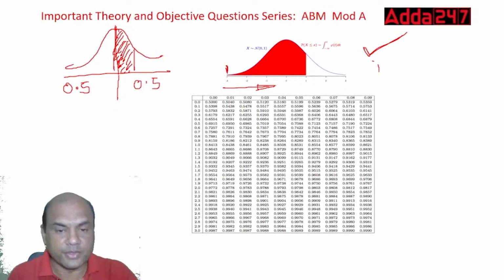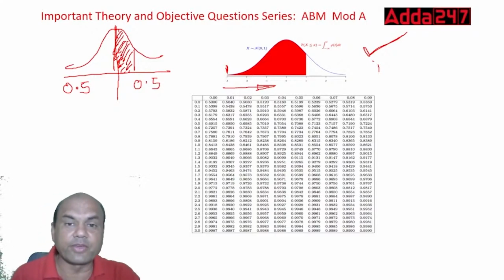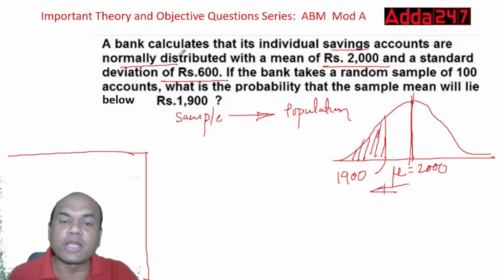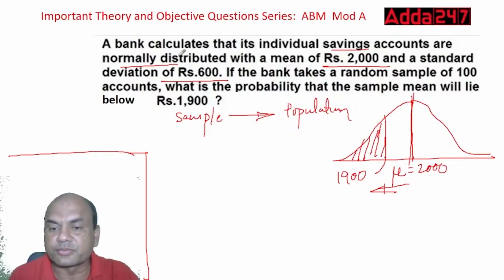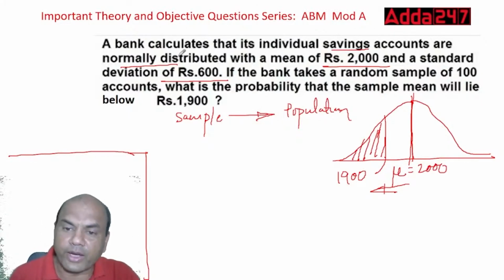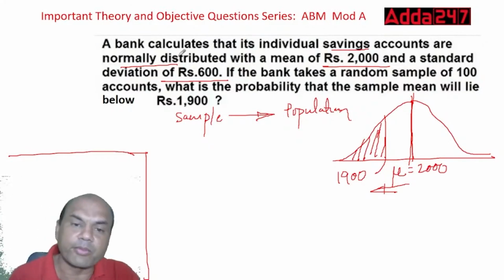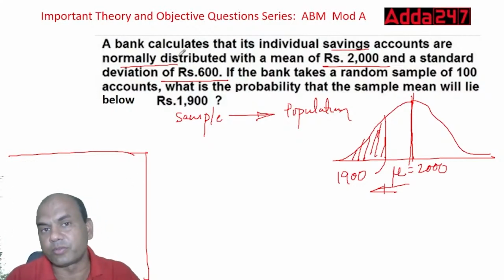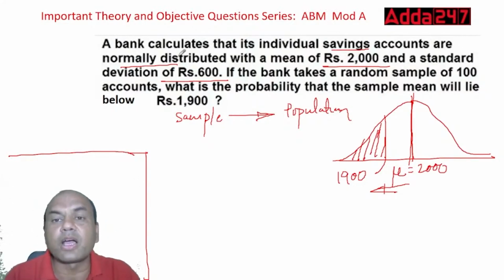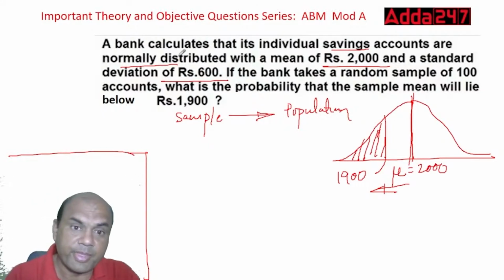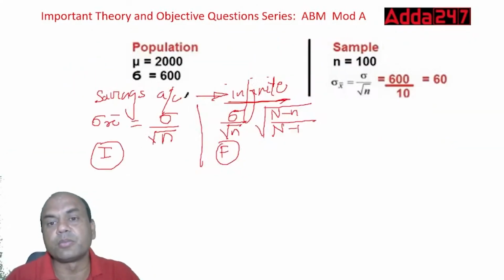Okay. So now what have they given? They have given that we want it below 1900. So we want this area. So for finding this area, this means what? This is a probability. The answer which you get is the probability over here. For getting this probability, you need to find out the Z value. Without Z value, you can't get the probability. Okay. So now look at this numerical.